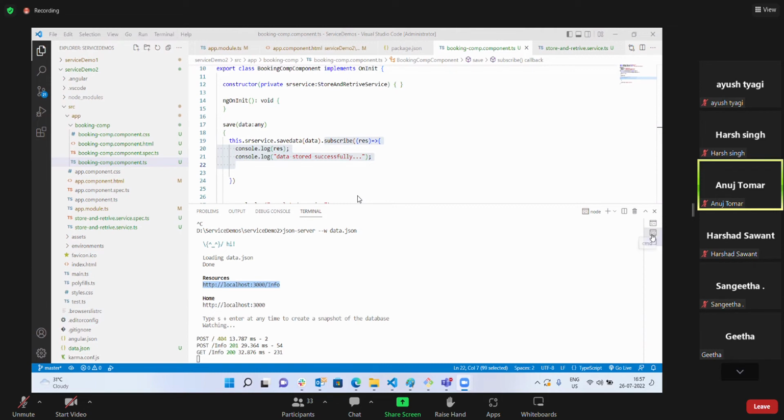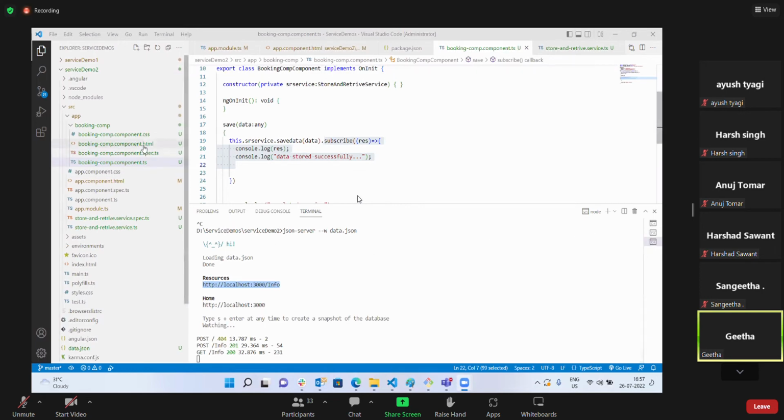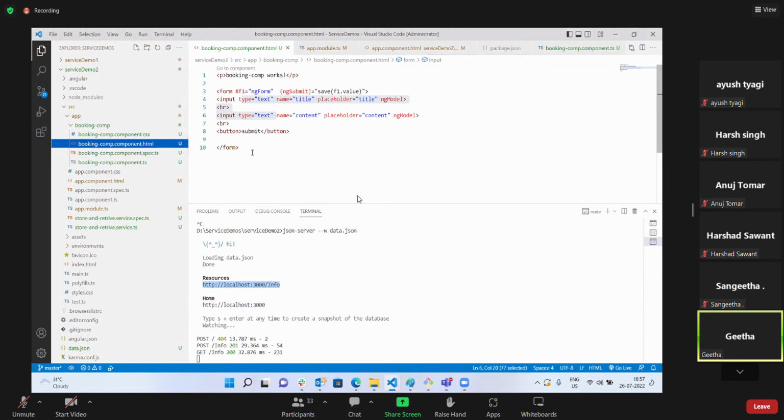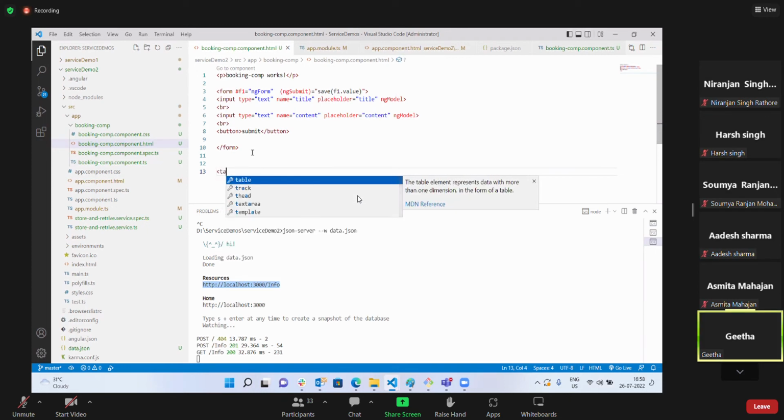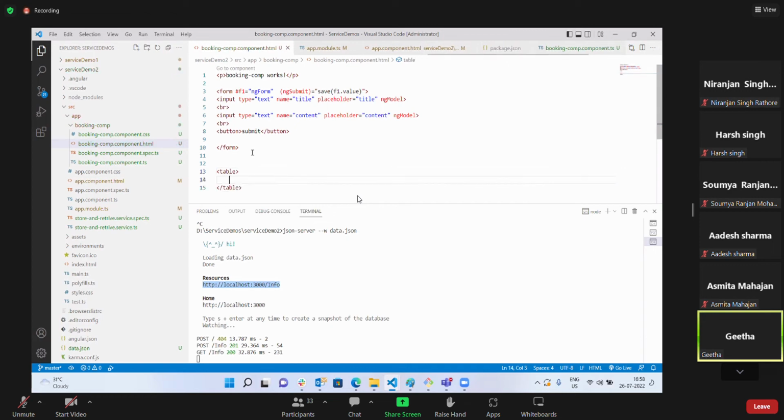Okay. So what I'll do, either I can display it here itself, or else I can display it in a different component. As of now, I feel that I will not confuse you, so I'll display it here itself. Should I display it here, whatever is in the JSON server, or in a different component? Here, ma'am. Okay. So I'll create one table to display all the information, and the first table row is going to have my